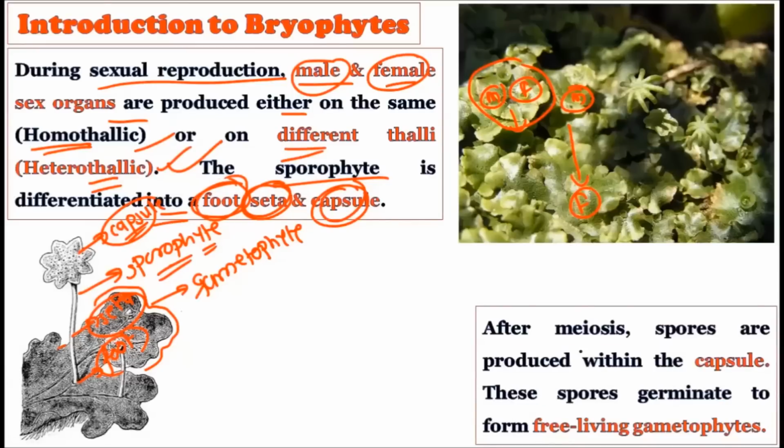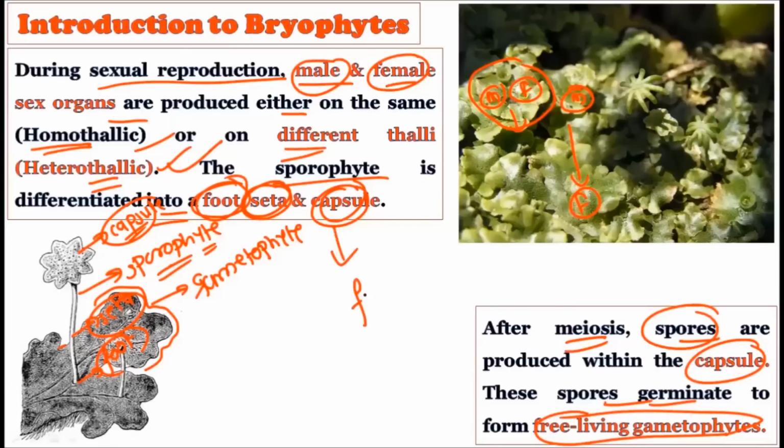Okay. Now see, once there is formation of the sporophyte, meiosis occurs and spores are created. These are produced within the capsule, and these spores germinate to give rise to the free living gametophyte. So gametophytes are free living. We describe them as free living gametophytes because gametophytes are free living in the bryophytes, but the sporophytes are not free living.